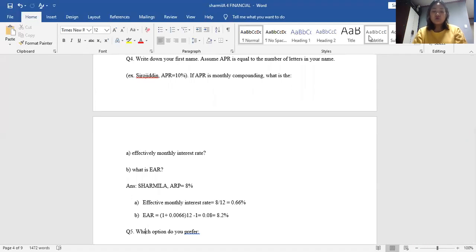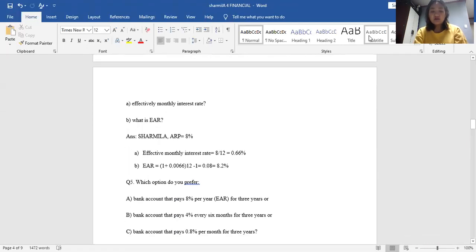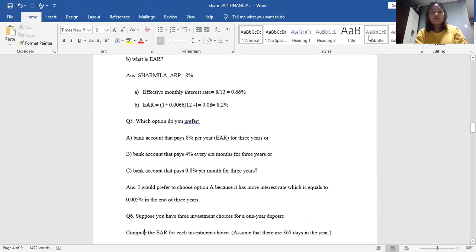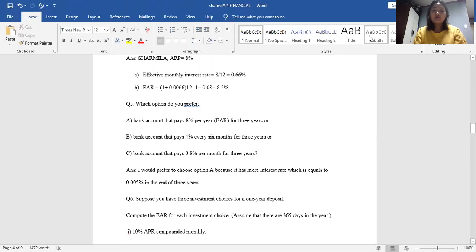APR is equal to 8%. Effective monthly rate equals 8 divided by 12, that is 0.66 percent. EAR equals (1 plus 0.0066) to the power of 12, minus 1, that is equal to 0.08, which is equal to 8.2 percent.